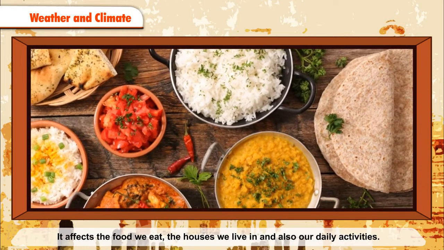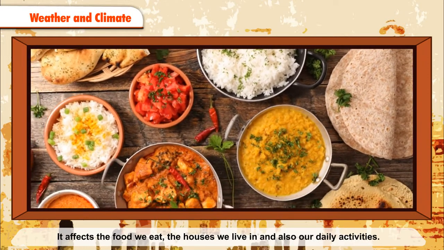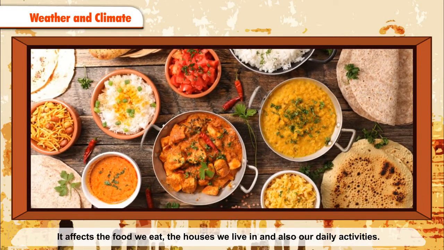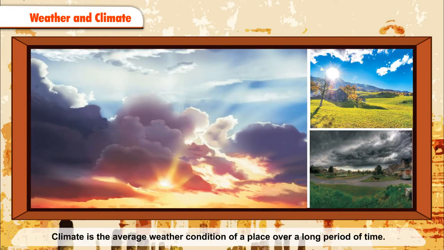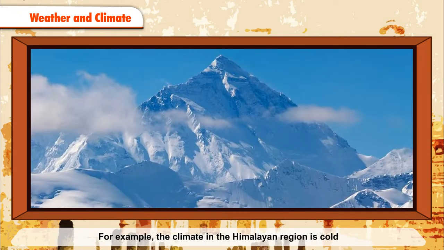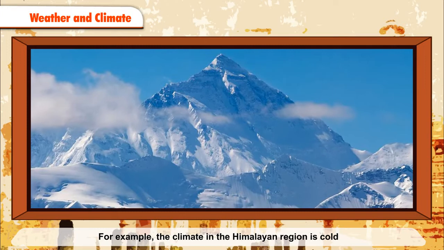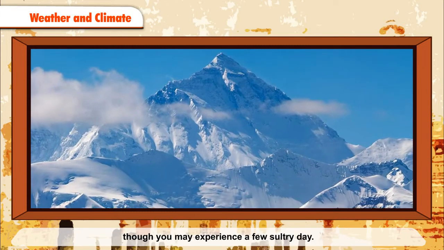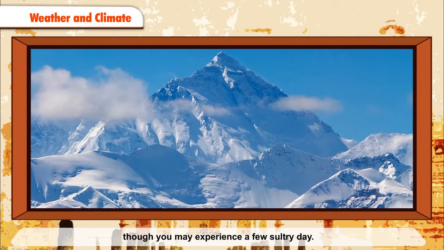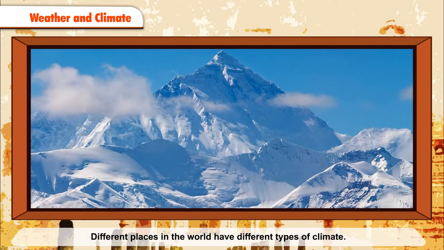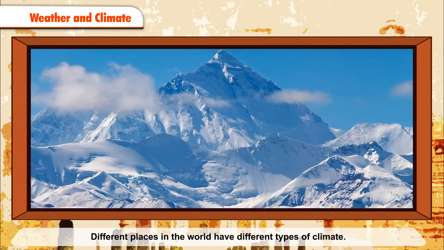It affects the food we eat, the houses we live in and also our daily activities. Climate is the average weather condition of a place over a long period of time. For example, the climate in the Himalayan region is cold, though you may experience a few sultry days. Different places in the world have different types of climate.